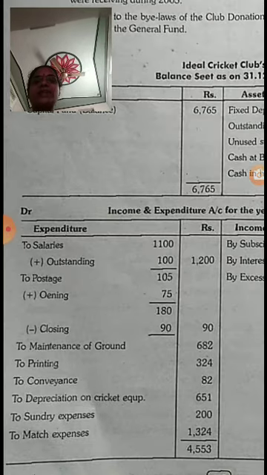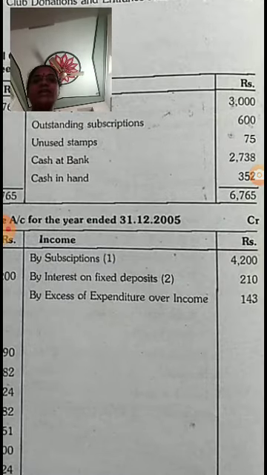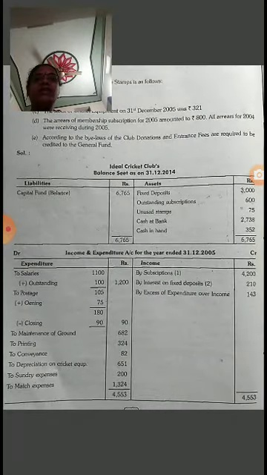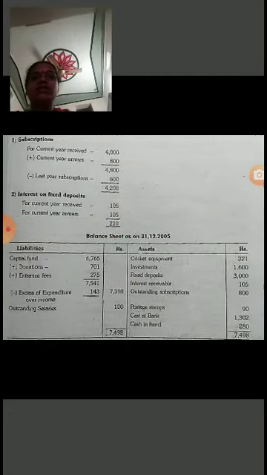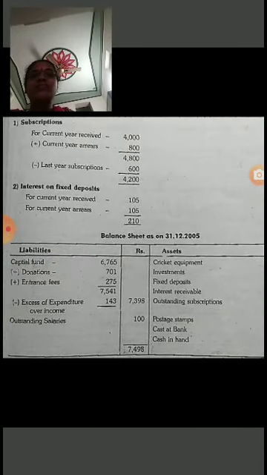Then maintenance of ground 682, printing 324, conveyance 82, depreciation on cricket equipment 651, sundry expenses 200, and total expenses 1,003. Now the credit side, subscriptions, for which we have working notes. Subscriptions received are 4,000 in the receipts and payments account.